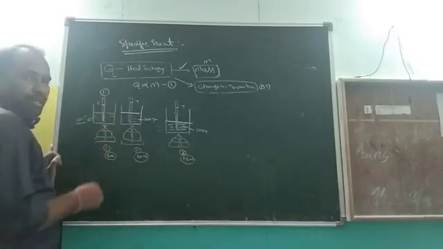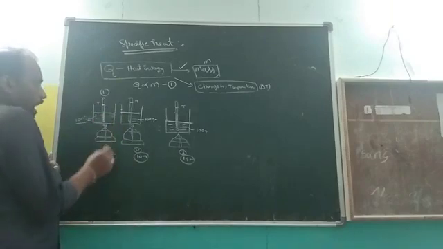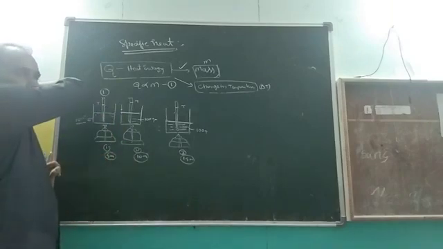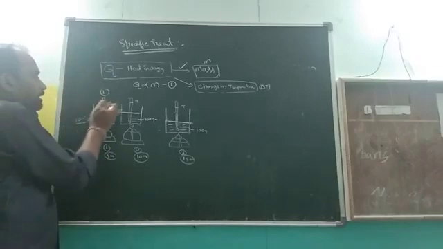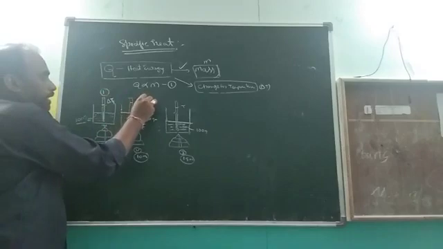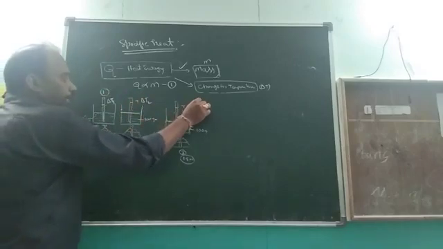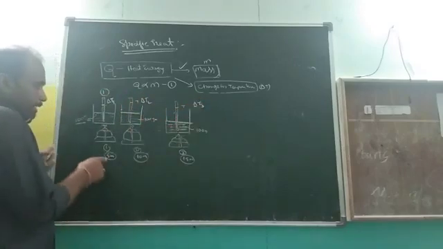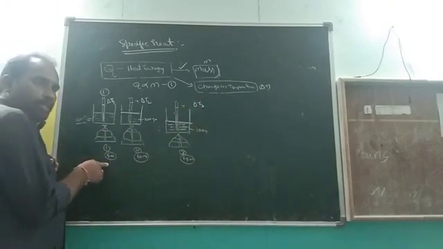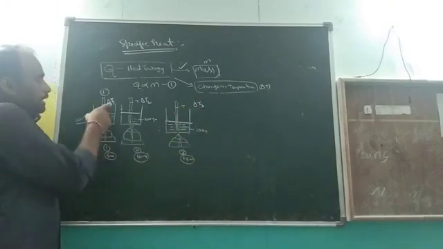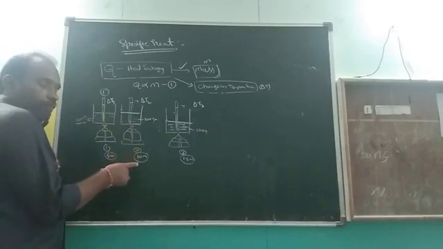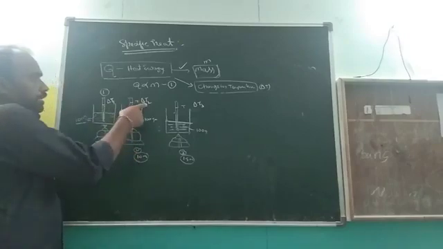The changing temperatures. After 5 minutes, I observe the temperature change delta 1. Here, delta 2. Here, delta 3. Up to 5 minutes I give heat energy, so the changing temperature is delta 1. After that, in the second case, 10 minutes gives delta 2.